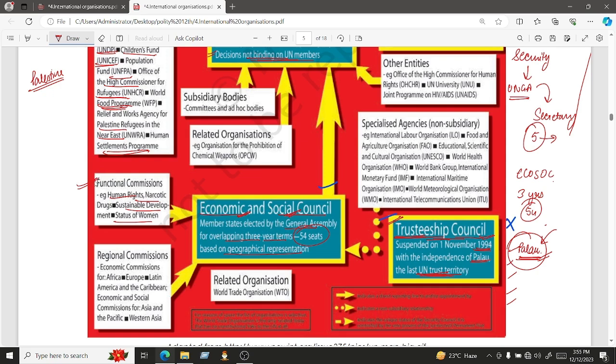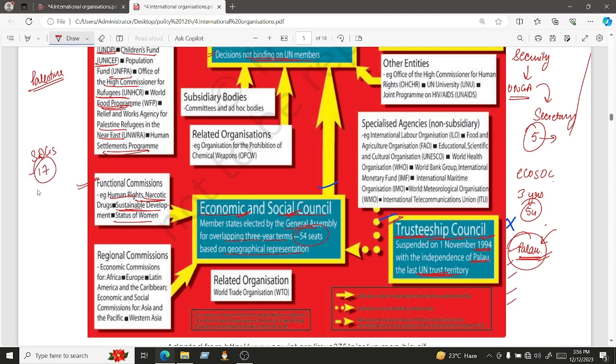Narcotic drugs are illegal, but still so many countries are involved in the production of these drugs, which are certainly harmful for the youth. So there is one commission for narcotic drugs control also. Then there is sustainable development. We have already discussed the millennium goals, or probably we will discuss them in the next lecture. The sustainable development goals are 17 goals.